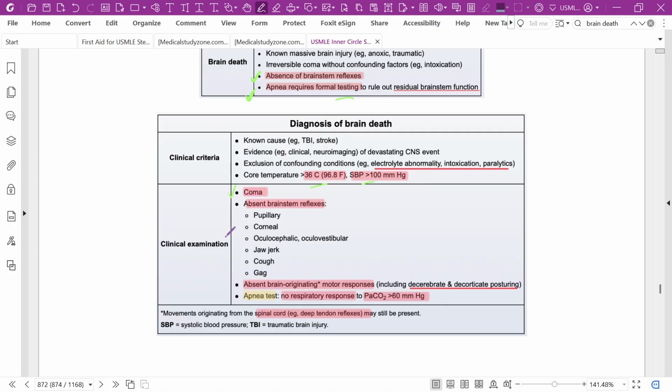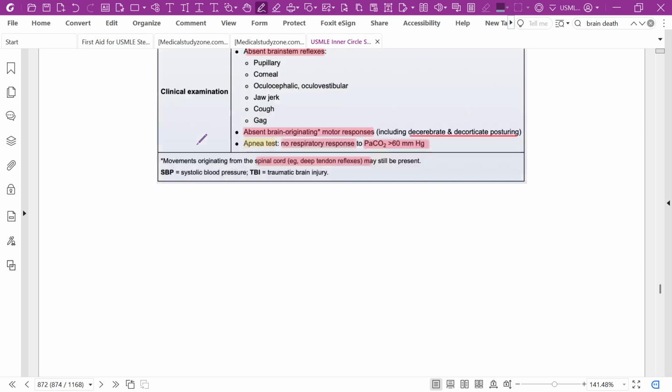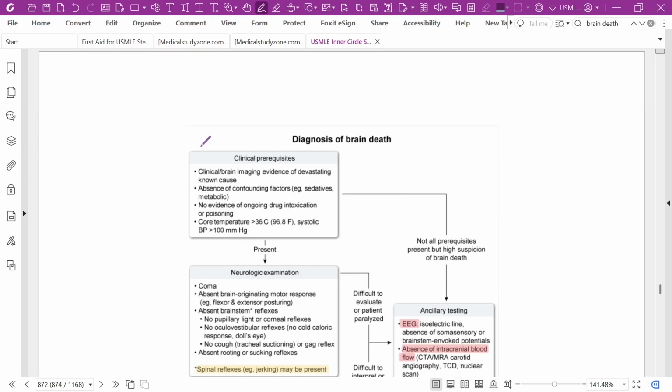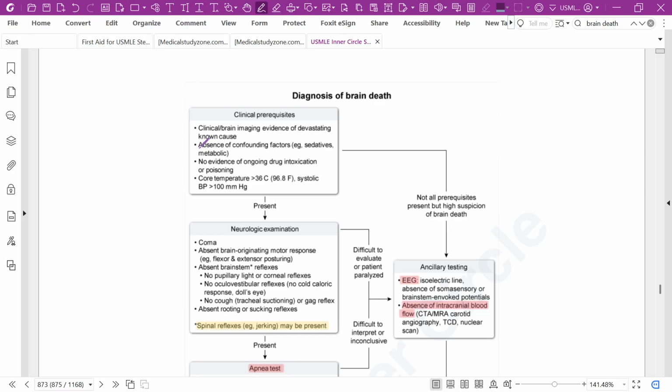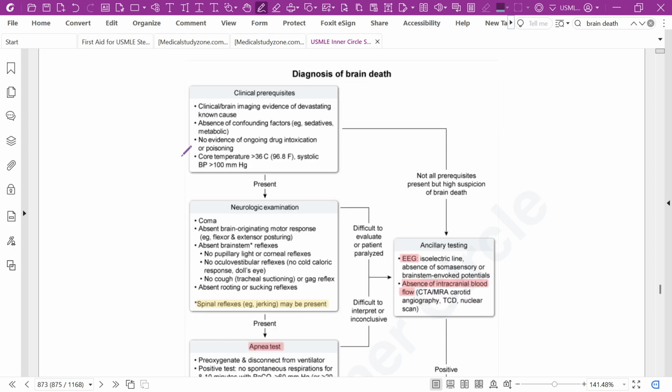If after the apnea test PaCO2 is more than 60 millimeters of mercury, then you can say that there is brain death. The heart is still beating, but there is brain death.